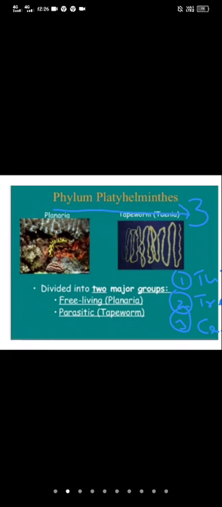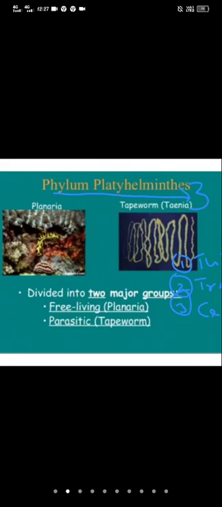And in Acoela, the gut is absent. Acoela is one of the subclasses of the Turbellaria. Reproduction in Turbellarians is by sexual and asexual methods.